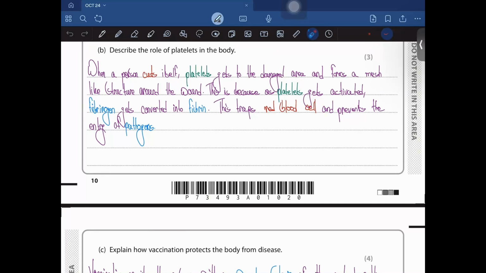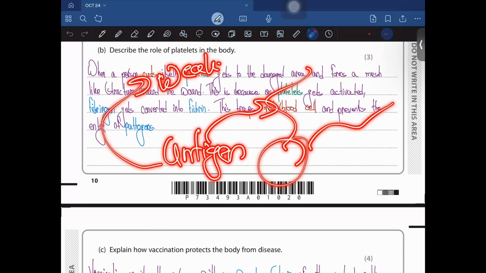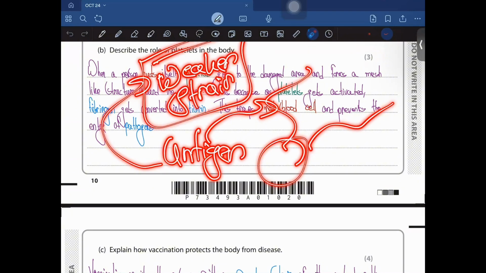Now, the vaccine provides a source of this antigen. The source is obviously going to be from a weaker strain of the actual bacteria or from dead bacteria. But these antigens will be recognized by our immune cells.